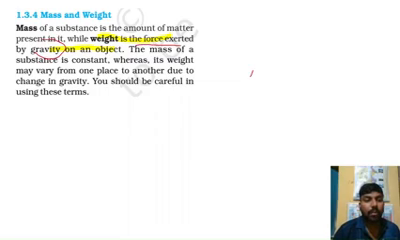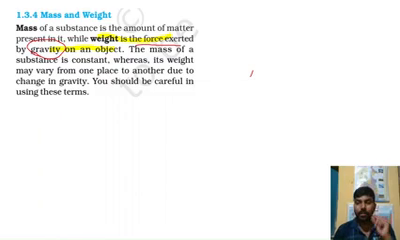Between mass and weight, which one is constant? Mass is constant, but weight is not constant. Weight can vary because it depends on gravity. Suppose you measure the same substance on earth and in space; you will observe a huge difference in weight. Weight can be zero, because if gravity is zero, then weight will be zero. But mass cannot be zero, because mass is the amount of matter.